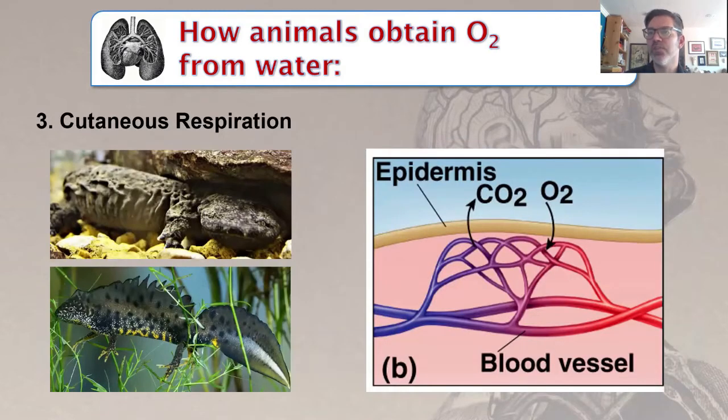Fish and amphibians also obtain their oxygen by diffusion. Their blood vessels congregate under their skin so that the circulatory system can spread the oxygen to the rest of their bodies. This is called cutaneous respiration, since they are breathing through their skin. These animals may also have wrinkles, folds, and flaps of skin to increase their surface area.